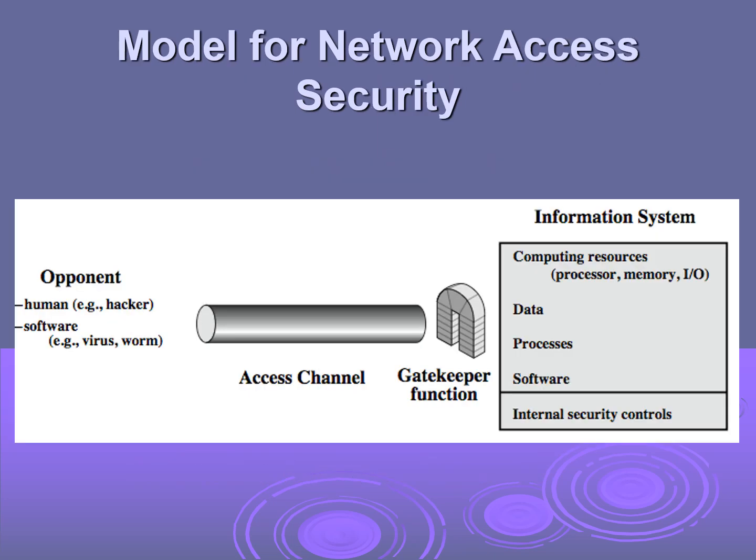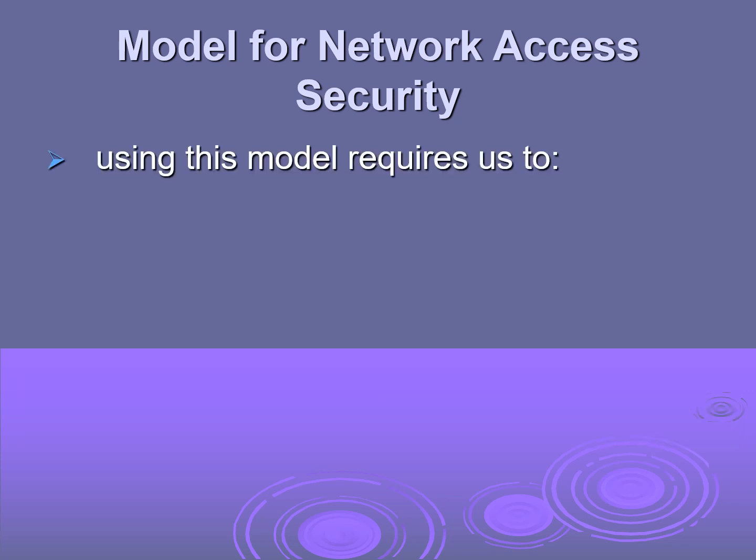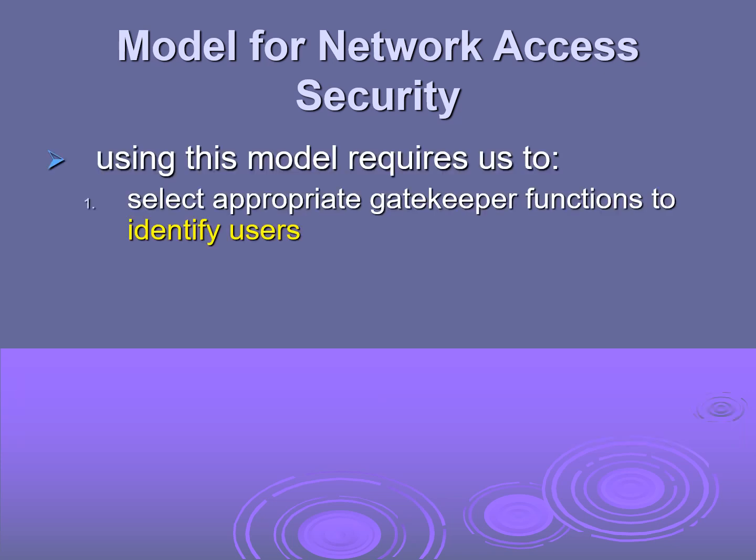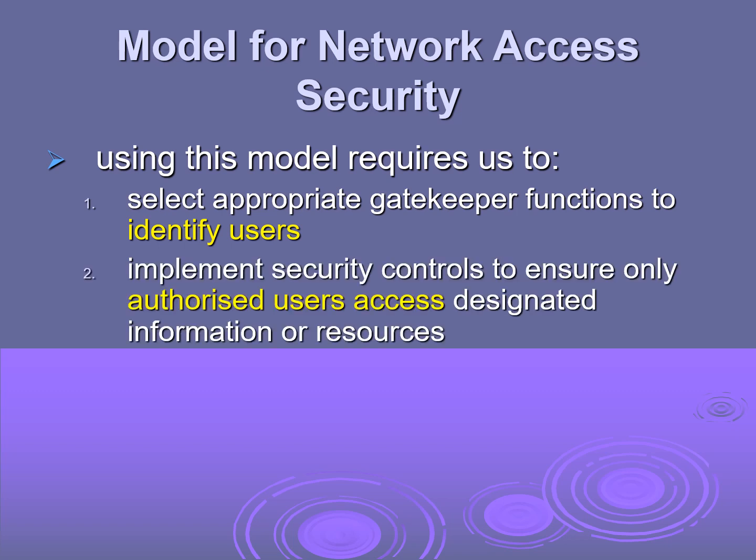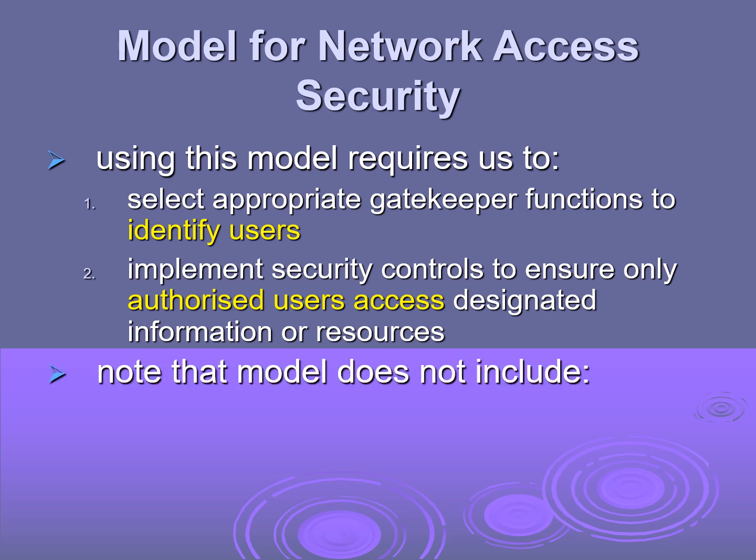We have something called a gatekeeper function, which I told you about. In order to identify the users, we need to properly design this gatekeeper function, which acts as an authentication from the access channel into the system, or from the system to the access channel. Using this model requires us to select appropriate gatekeeper functions to identify the users and implement security controls to ensure only authorized users access the designated information or resources. So here we need both authentication as well as the access control, which we discussed earlier.